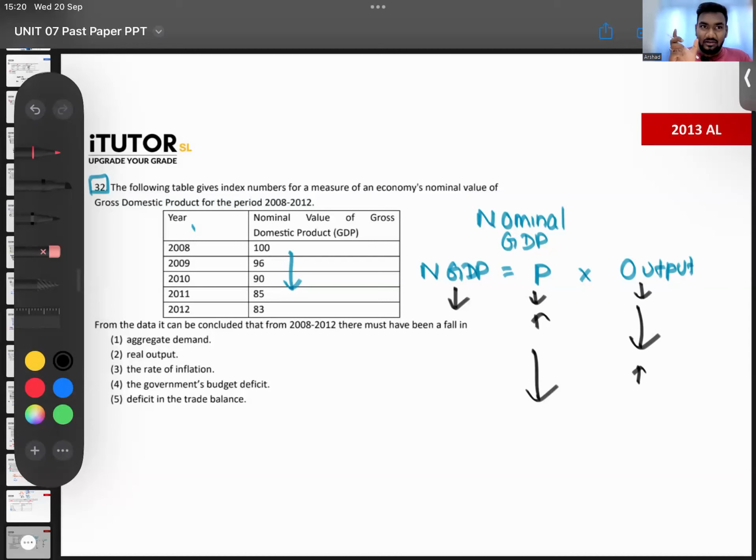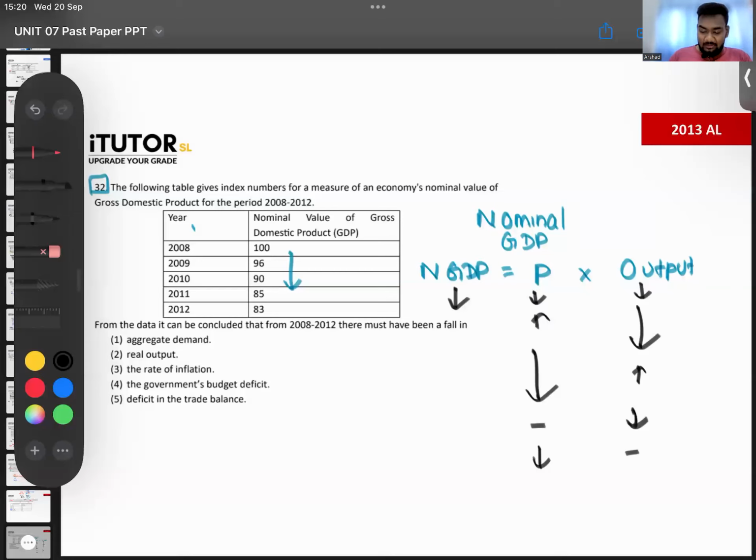You all understand the multiplication there? It's price into output. How can the final answer fall? Maybe both have fallen. Maybe prices were constant, but output fell. Maybe prices fell, but the output was constant. So there can be so many situations where this nominal GDP can fall. Do you all understand how the nominal GDP can fall?